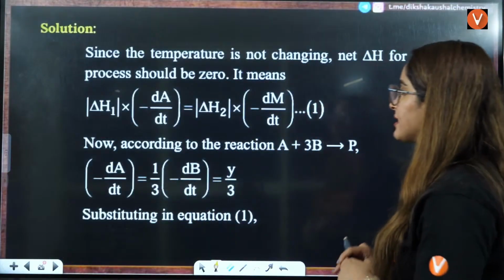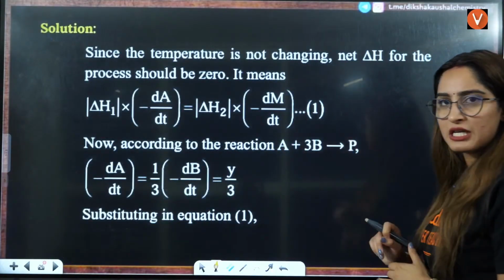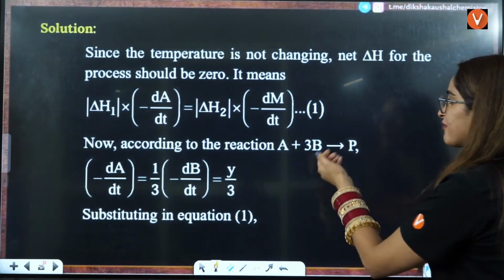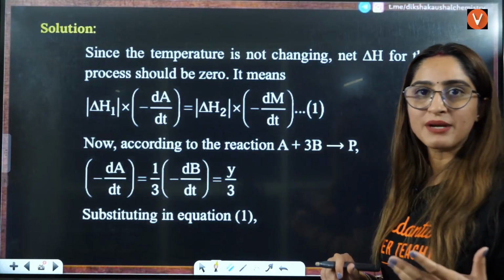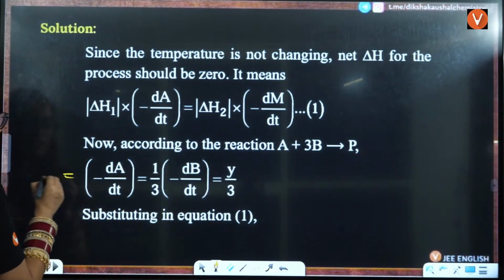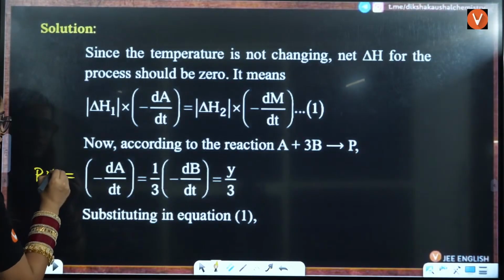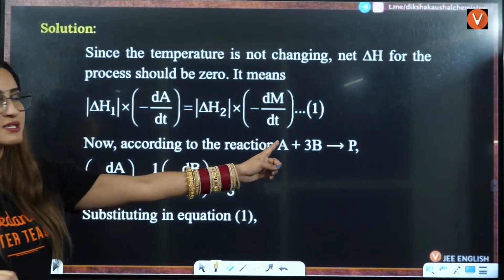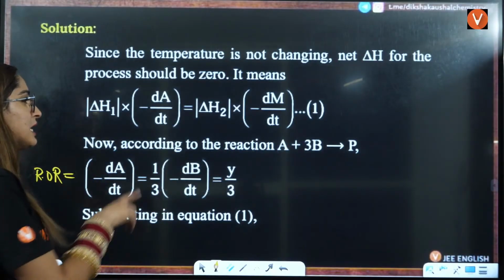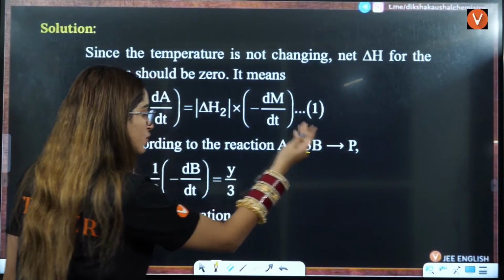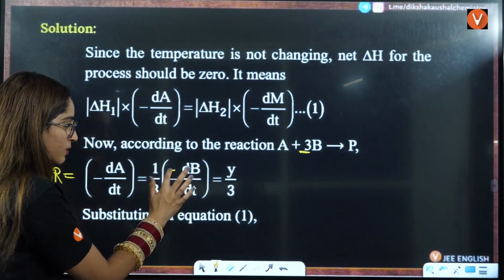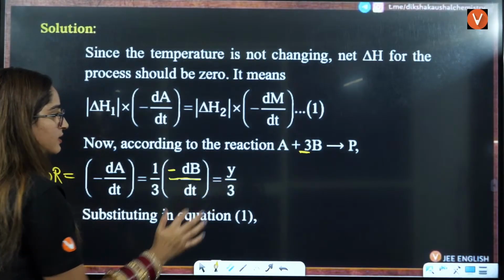Now, according to this reaction, from chemical kinetics you should know that whenever I write the rate of reaction, I divide by the number of moles. So the rate of reaction will be equal to minus dA by dt, the disappearance, divided by the number of moles, that is 1, which equals 1 by 3 of the disappearance of B, so it will also be minus here, right? I'll put the minus here, okay?